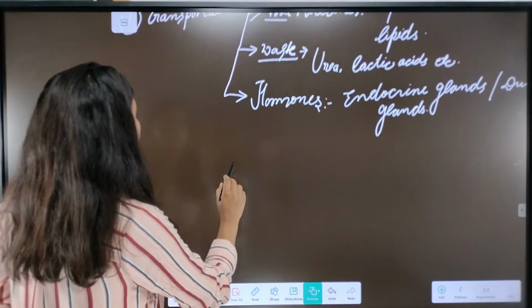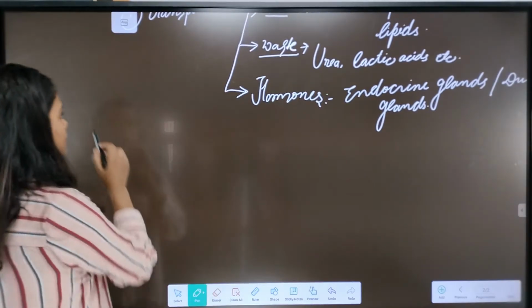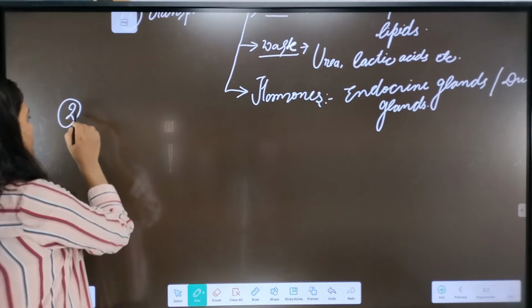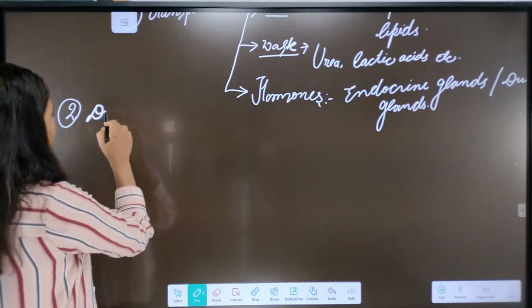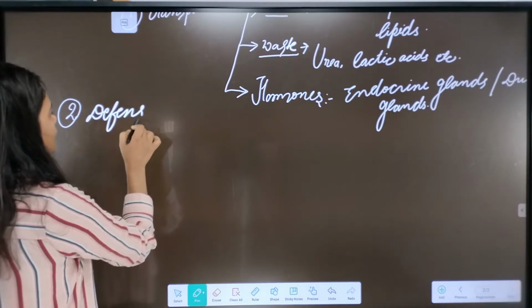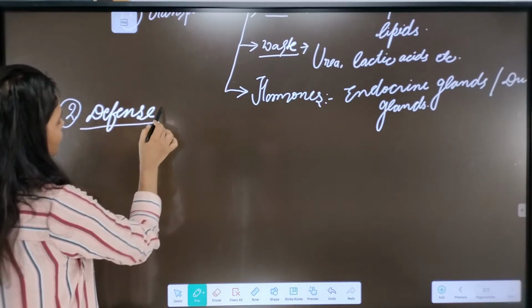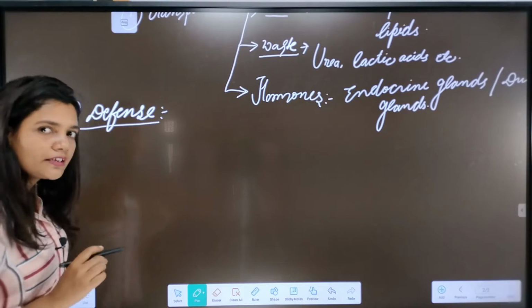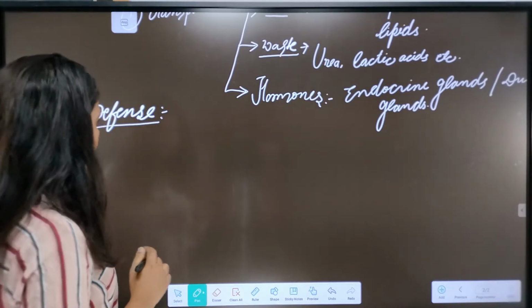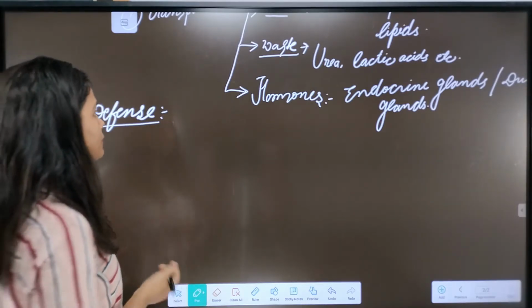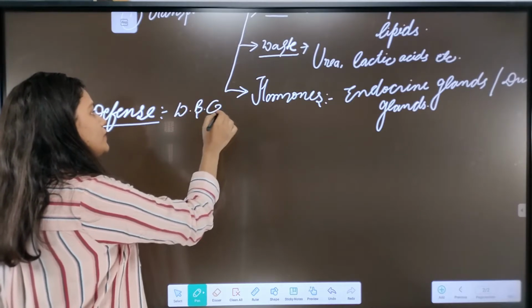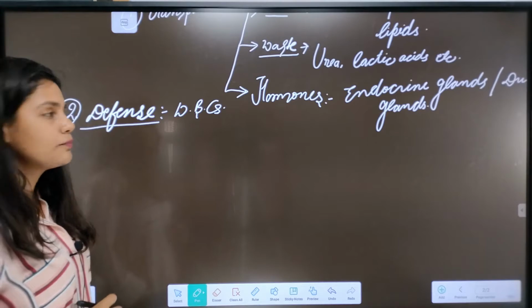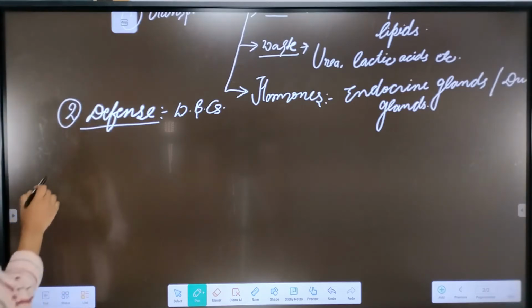The second important function of the blood is defense. We cannot imagine our body without the defense mechanism. All the defense cells are the WBCs, and all the defense cells are found in our blood, which provides us the defense.